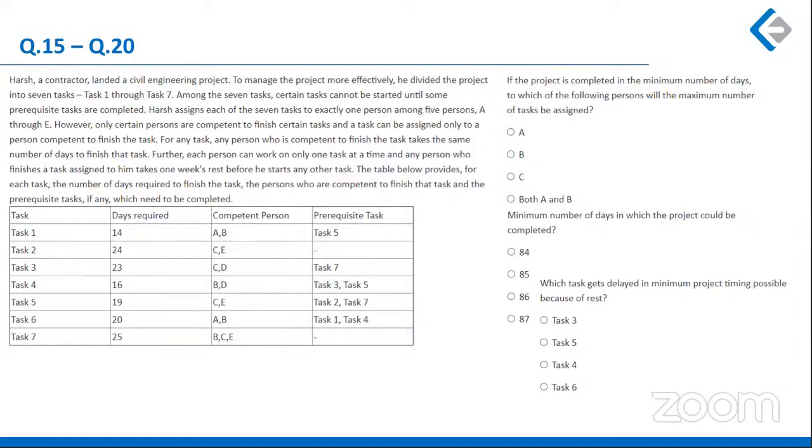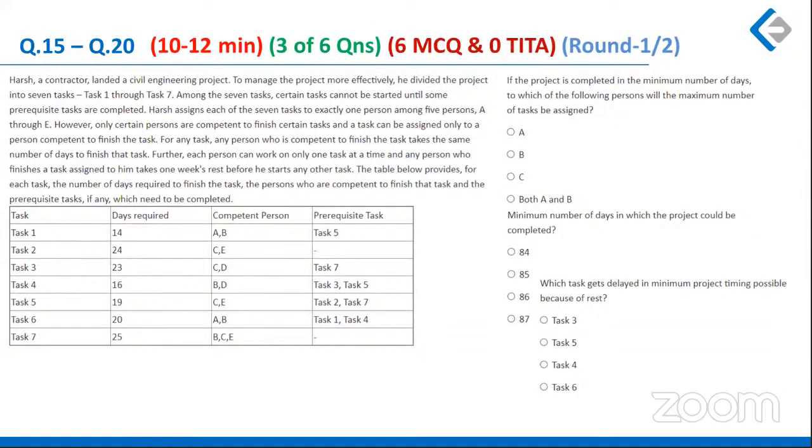So again, this was a set wherein you could have taken a decision to either leave it for good or take it in round two, because you can consider it moderate to difficult, not even moderate, because every question has something new in it. Every question wanted something new to be solved, right? So again, 10 to 12 minutes on the higher side, for 3 to 6 questions. Again, all six are MCQs, that is the only reason I have kept it. You could have gone in either round one or round two.